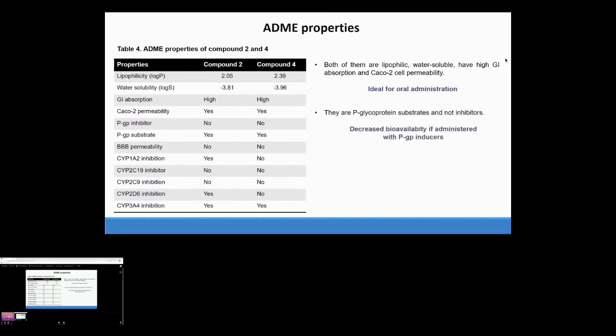In addition to that, these compounds are P-glycoprotein substrates and are not inhibitors. This information is crucial because when these compounds are administered with drugs that induce glycoprotein production, they will be less bioavailable. Also, we see that compound 2 inhibits more cytochromes than compound 4. This is important and should be considered when administering drugs that are metabolized by those cytochromes.